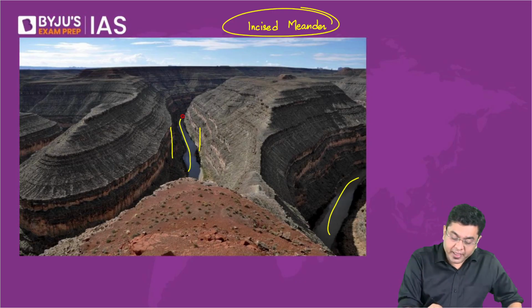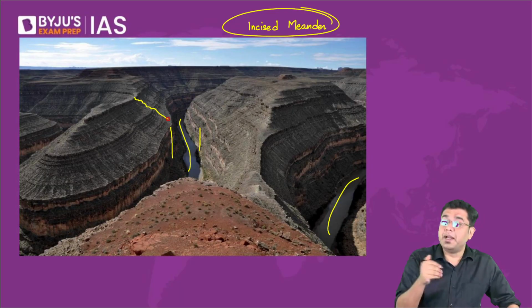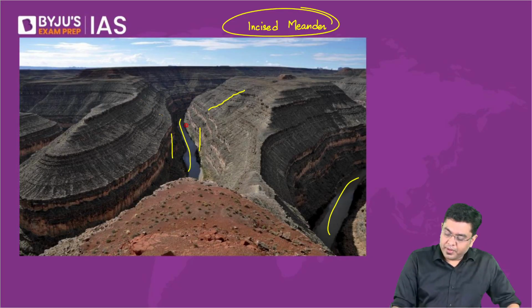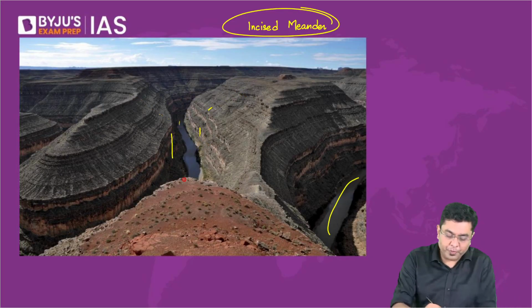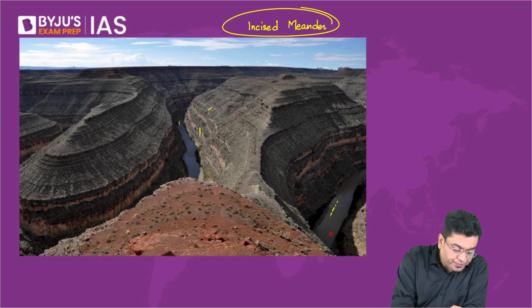Whereas if you observe here, you will observe a kind of a sloping structure. Means this has happened in multiple phases. And that is what is indicated by these lines that you see. I hope you are able to see these lines on your screen.